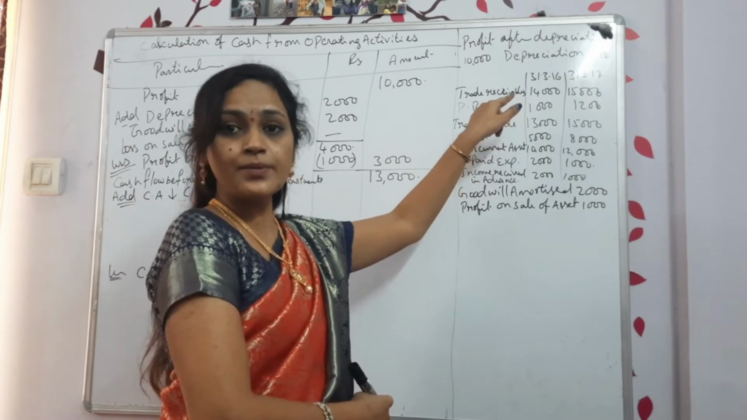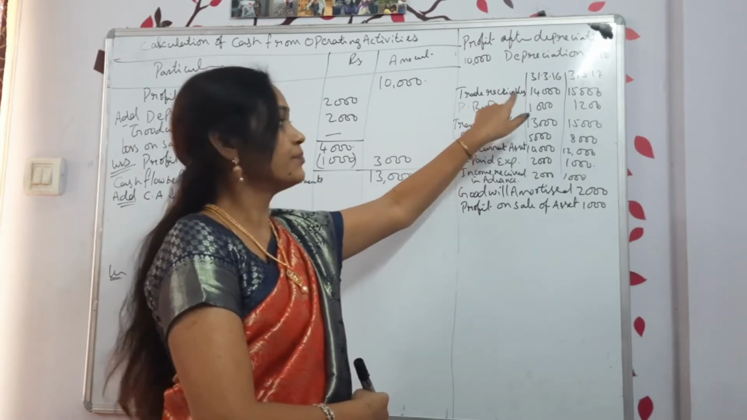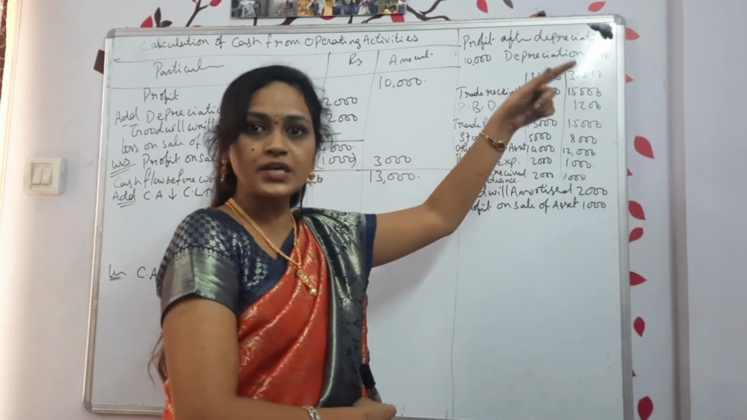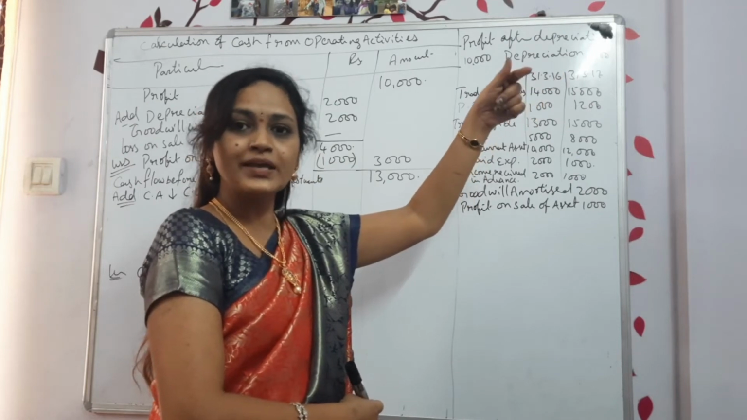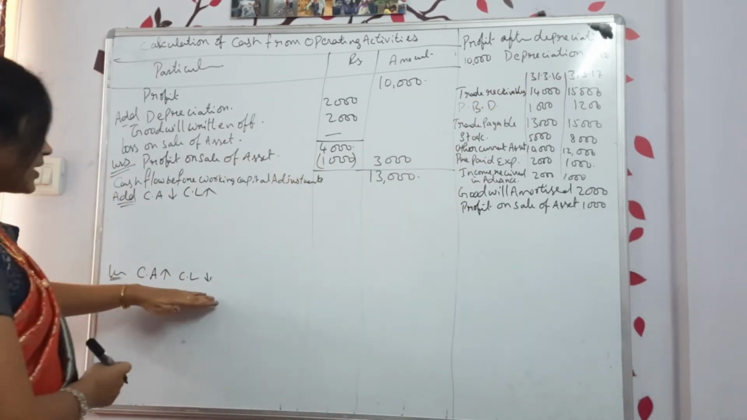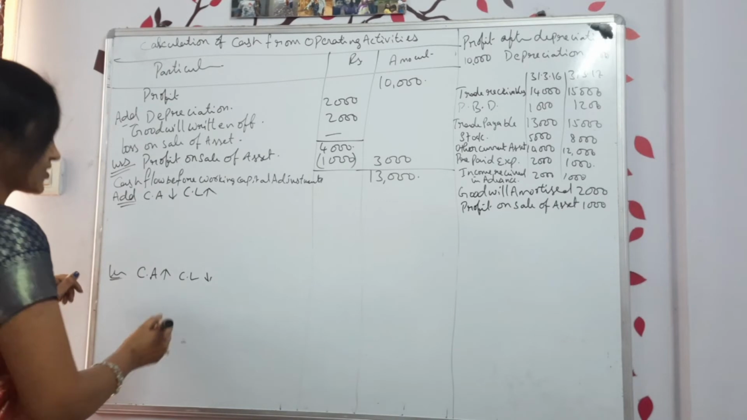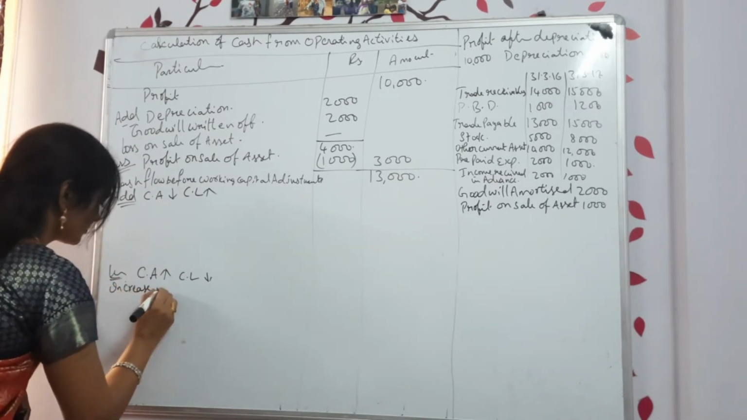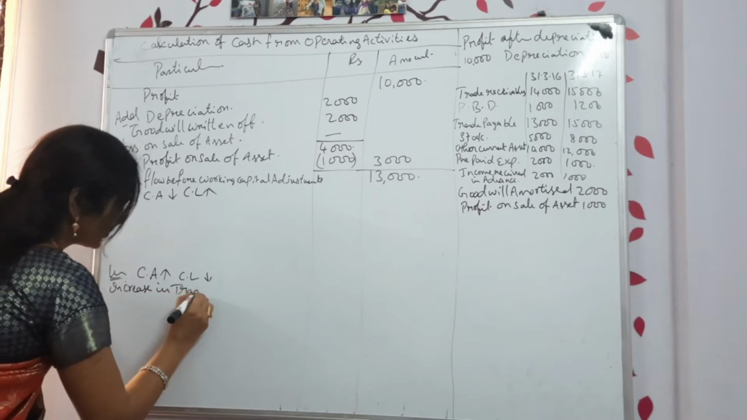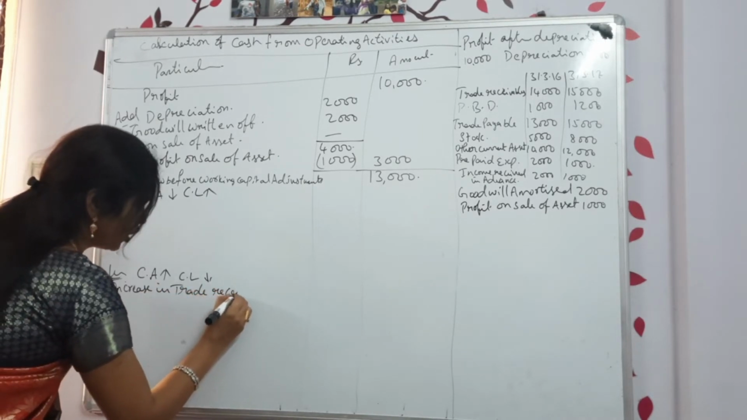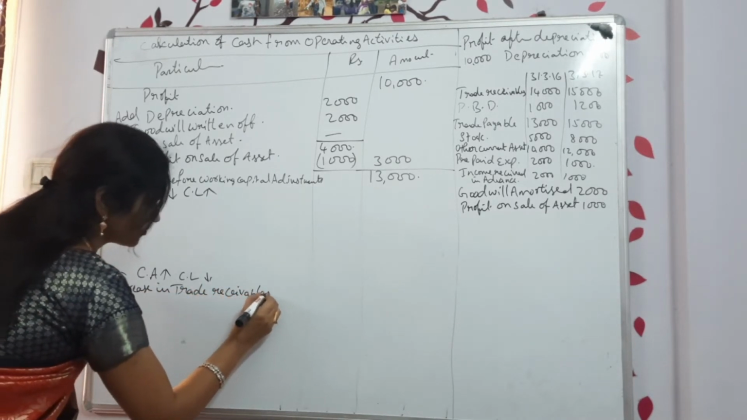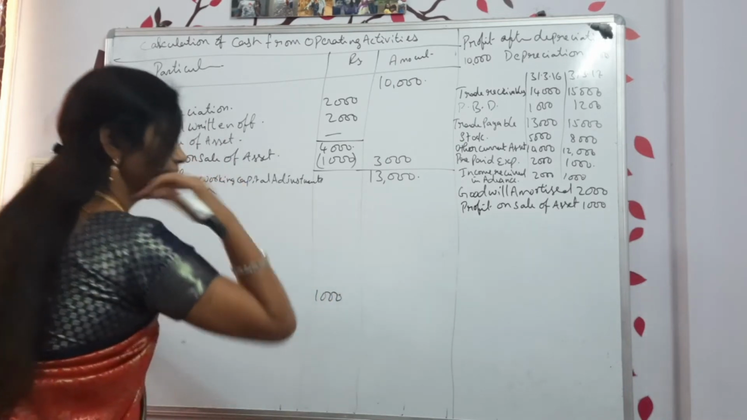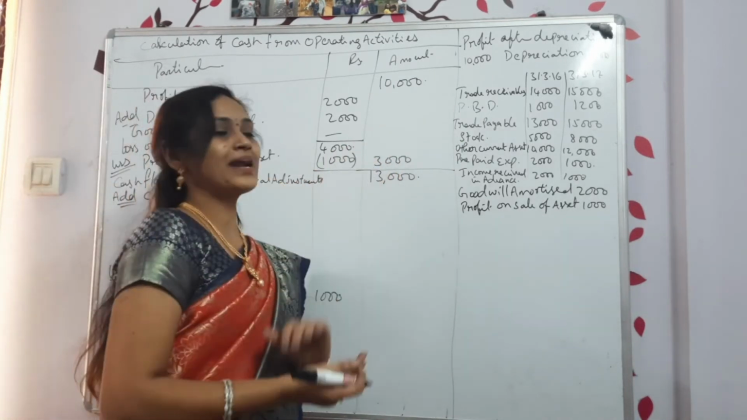Now let us see trade receivables. Is it a current asset or liability? This is a current asset. Increased or decreased? Increased, 1000. If an asset is increasing, I have to write it in the subtraction. So, increase in trade receivable, 1000.